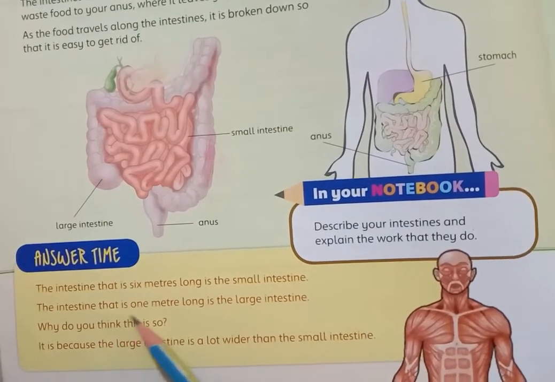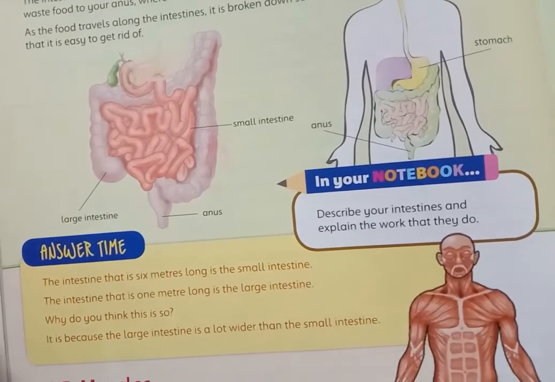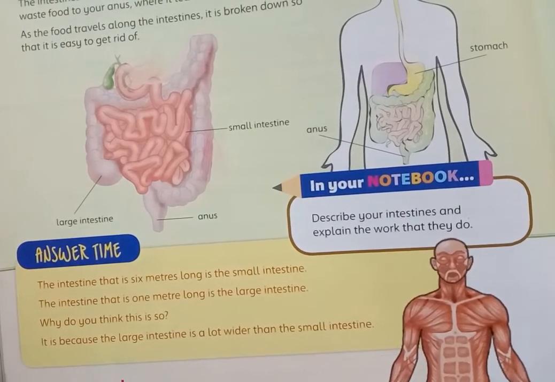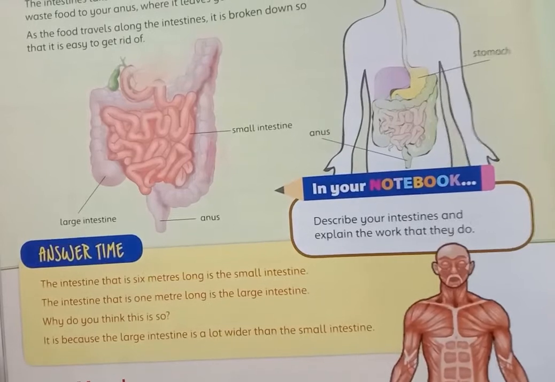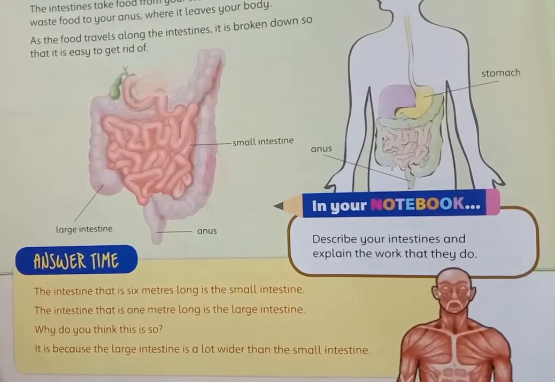The intestine that is 1 meter long is the large intestine.